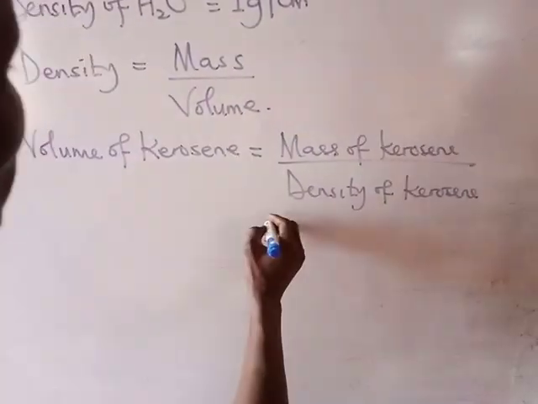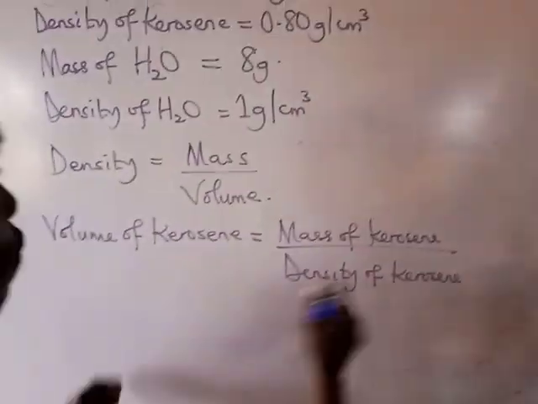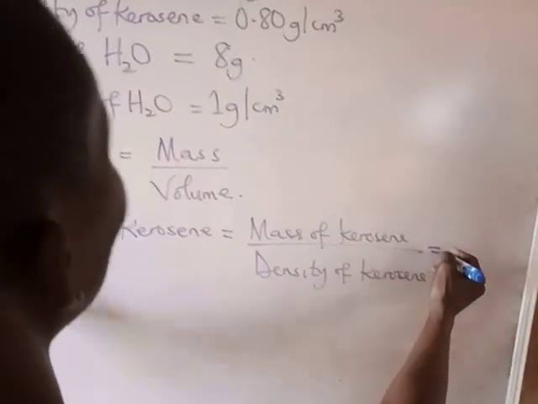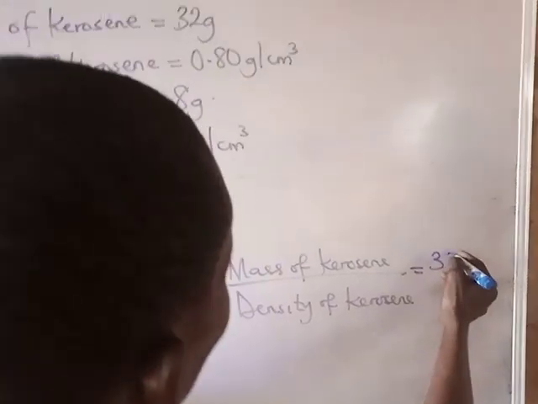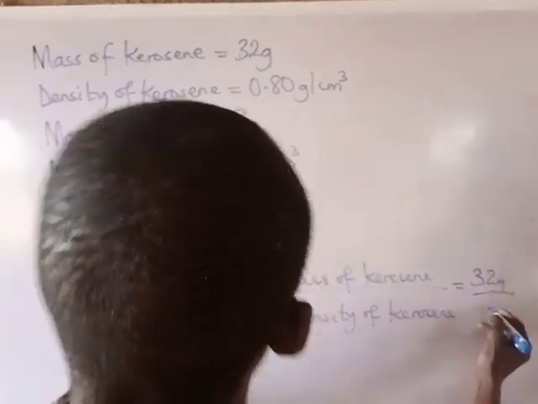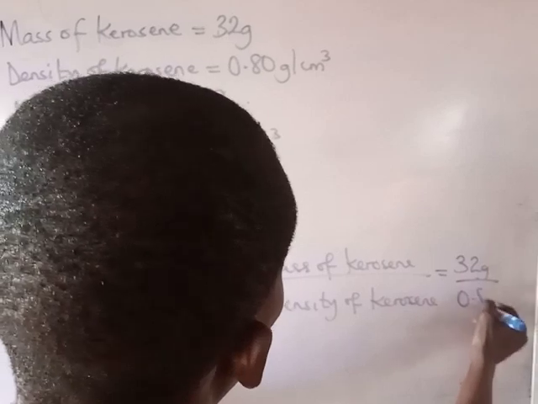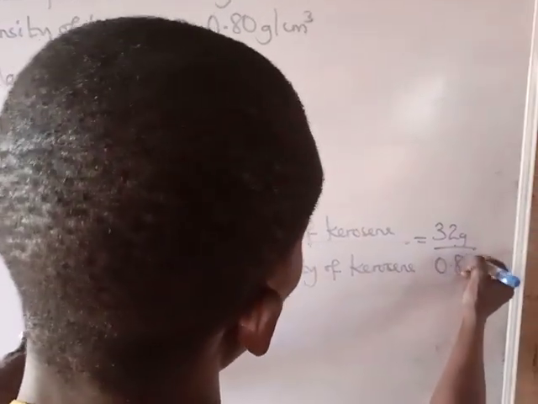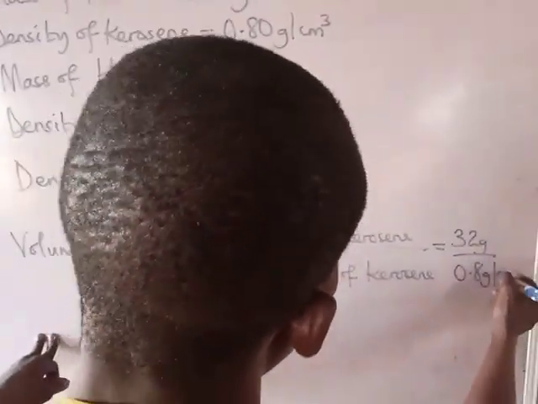And what's the mass of kerosene given? The mass of kerosene is 32 grams, and the density of kerosene is 0.8 gram per cm cube.